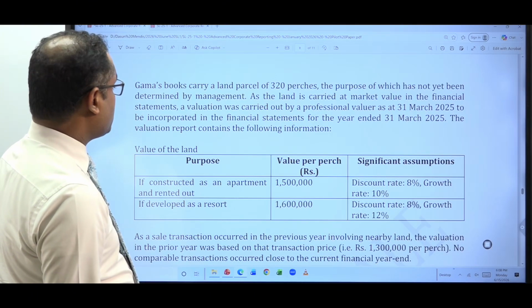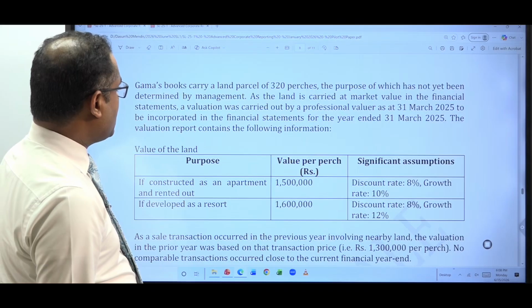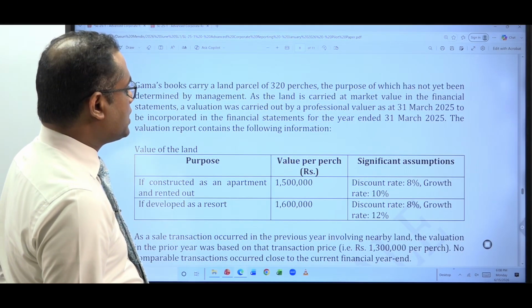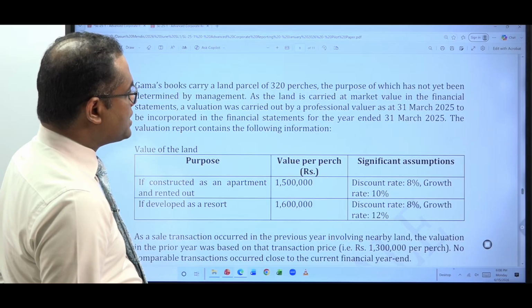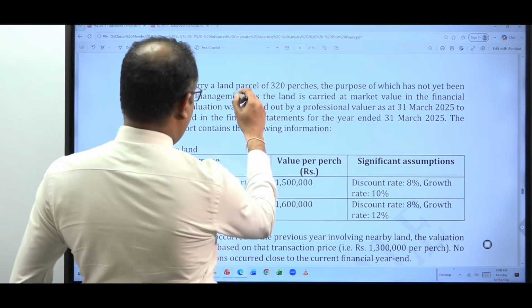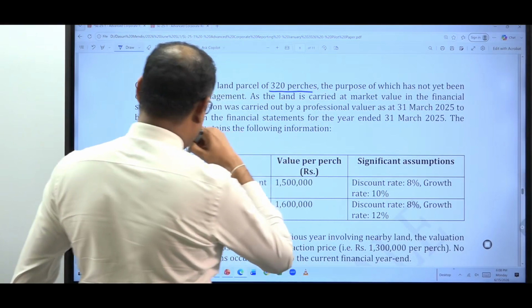Gamma's books carry a land parcel of 320 perches, the purpose of which has not been determined by the management. So they have a land. What is the extent of the land? 320 perches.